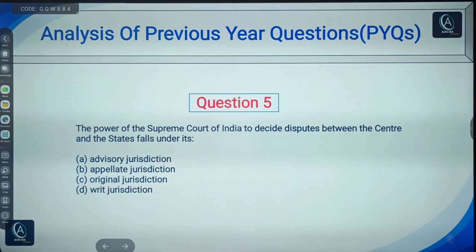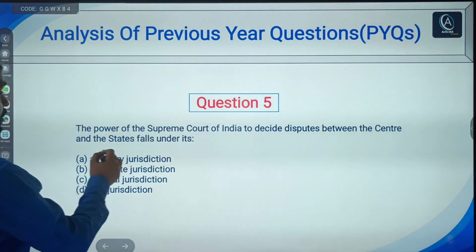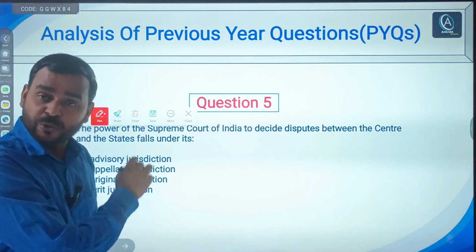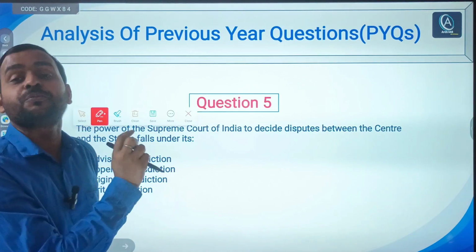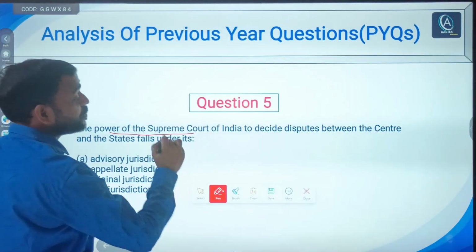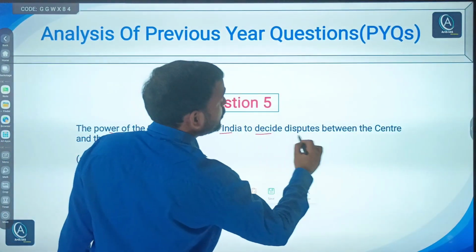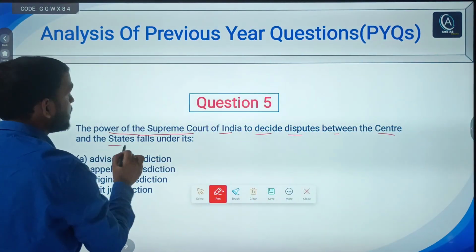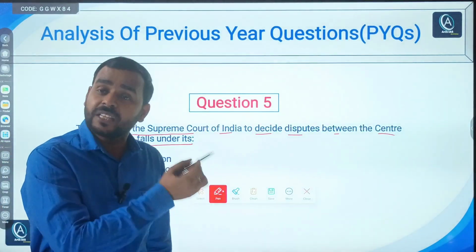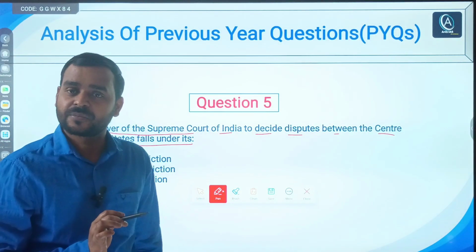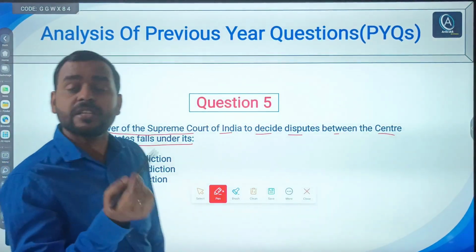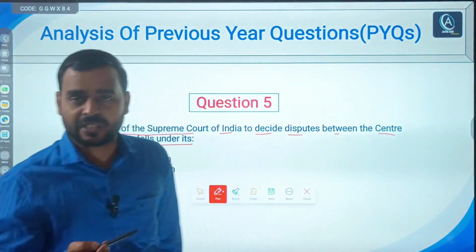Now fifth question. Fifth question says, again very straightforward question, right, and single response question. If you know, it will take few seconds, right. So it says the power of the Supreme Court of India to decide disputes between center and the state falls under, right. So who can decide the dispute between the center and state governments, right. Simple. So first it is the Supreme Court, but under which jurisdiction, right.